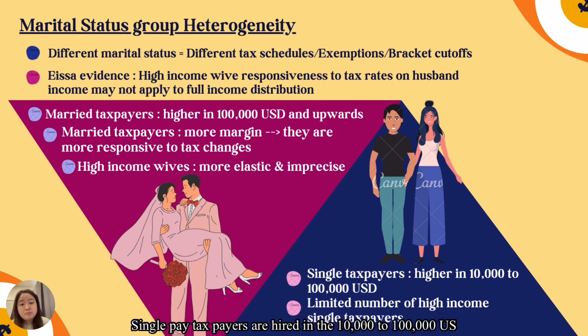Single taxpayers are higher in the 10,000 to 100,000 US dollar income range, while married taxpayers are higher in the 10,000 to upwards US dollar range. This suggests that high income wives are more elastic and imprecise due to the limited number of high income single taxpayers.